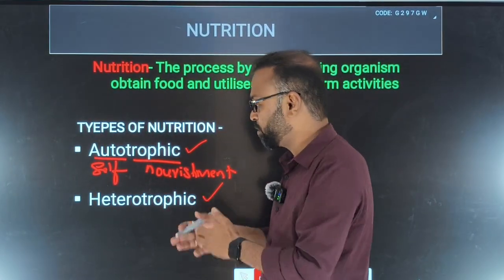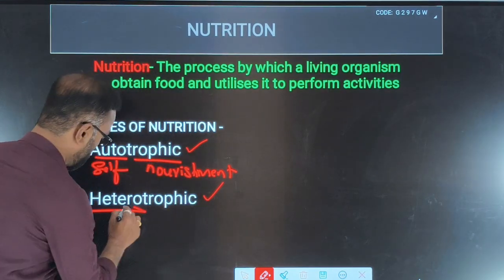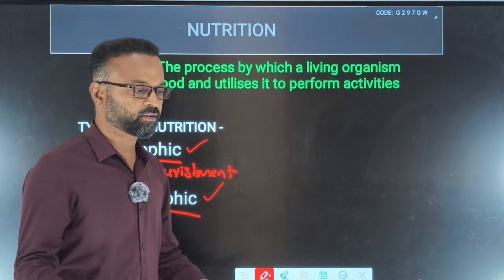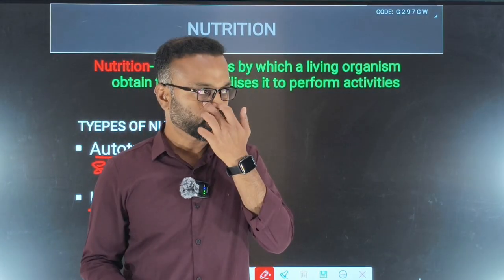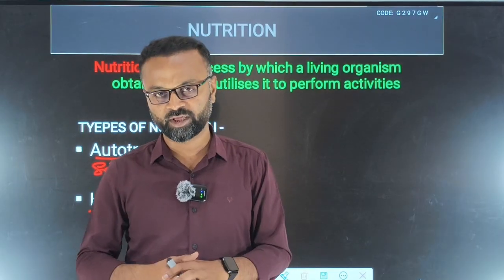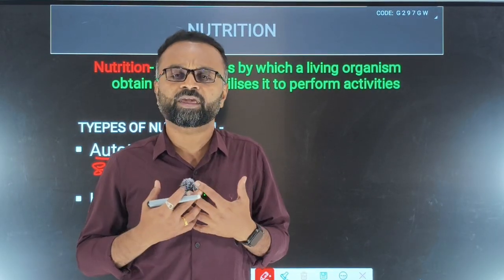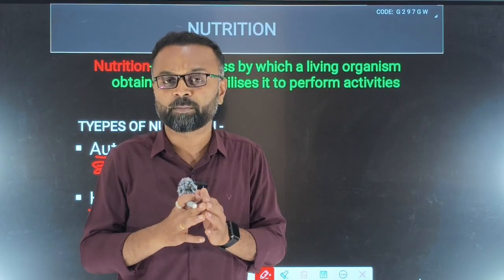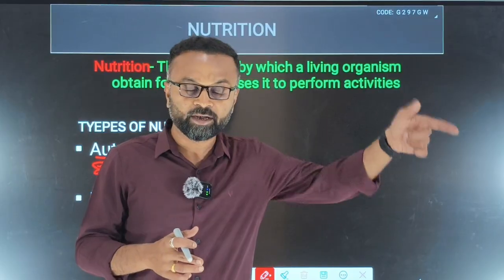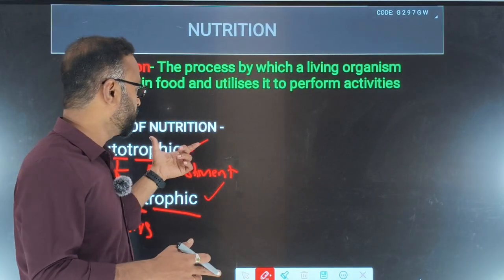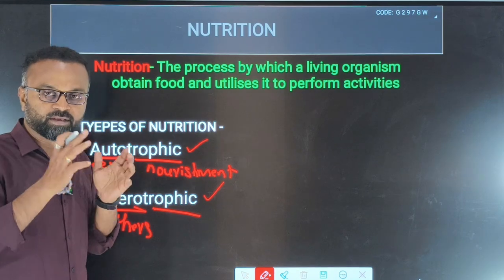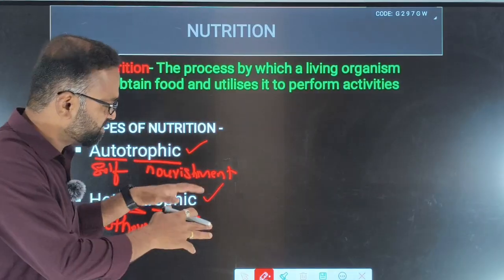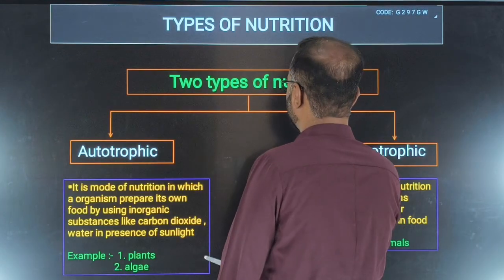Heterotrophic mode of nutrition means what? Hetero means others. Trophic means nourishment. Apart from green plants and algae, all the higher animals, including human beings, don't have the capability of photosynthesis. We don't have any chlorophyll. So we need to depend on others, directly or indirectly on the autotrophs, for our nourishment. Such nutrition we call heterotrophic mode of nutrition. Let us try to understand these two concepts in detail, with examples.